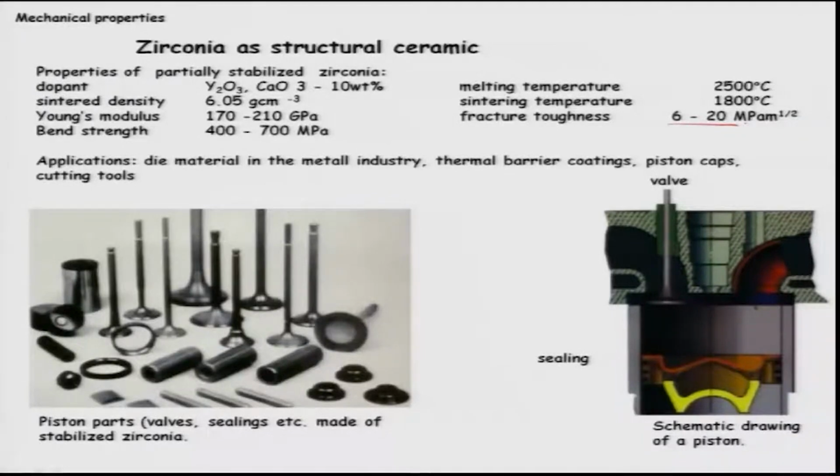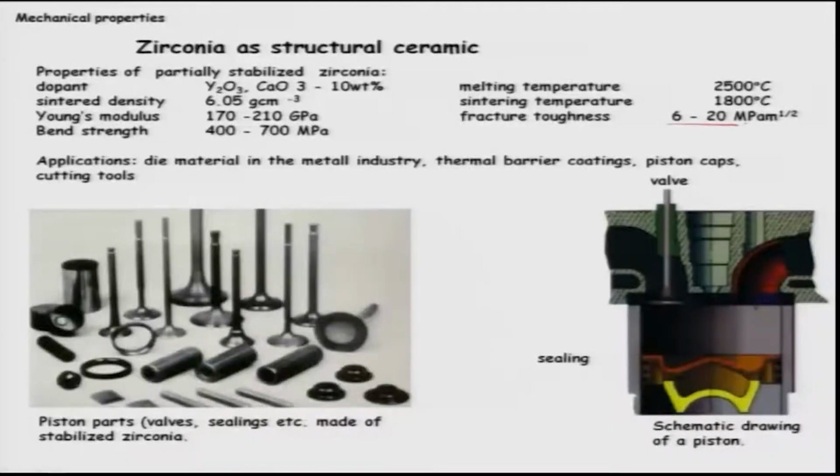That is extensively high. Normally silicon carbides or other things, even aluminum oxide, have a fracture toughness of close to 2.5 MPa root meter. Compared to that, this is one order of magnitude higher. 20 is 10 times 2. And this has a bend strength of about 400 to 700 MPa, and modulus of about 107 to 210 GPa. This is our classical material, classical zirconia, which is used in many structural applications.